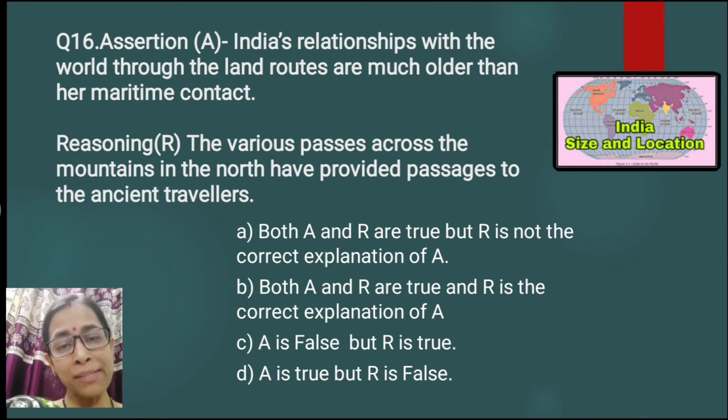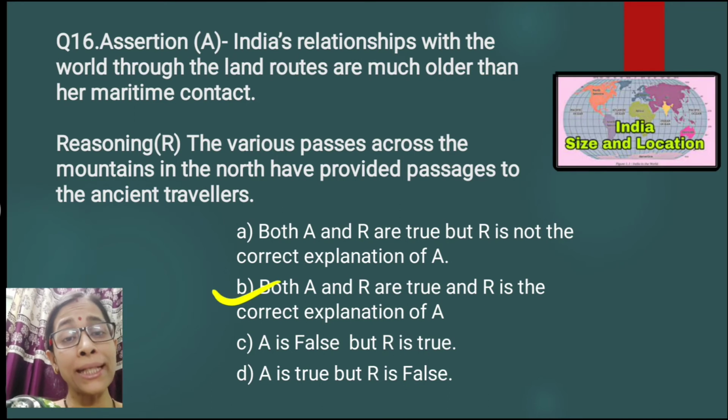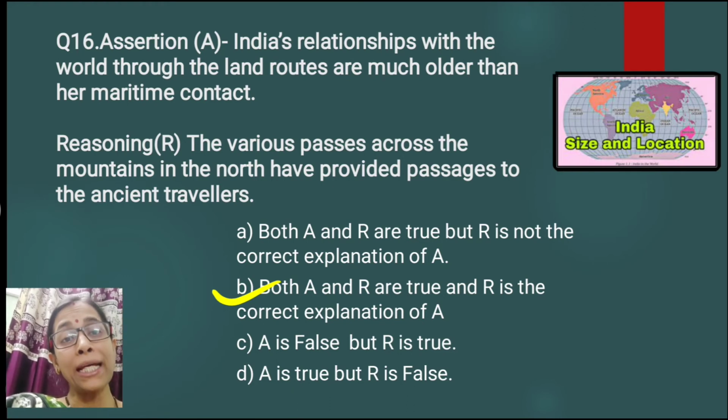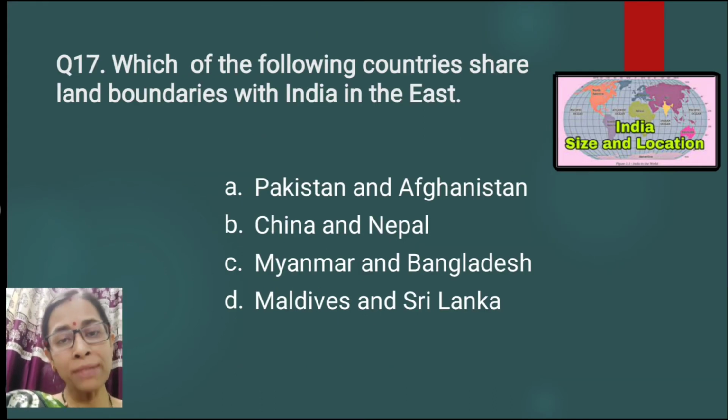And because of these mountain passes, gaps in the mountains, people were able to move across to other countries and were connected. So that is why the correct answer is option B. Both A and R are true, and R is the correct explanation. That means the relationship of India with the world through land routes was much older than its maritime contact.